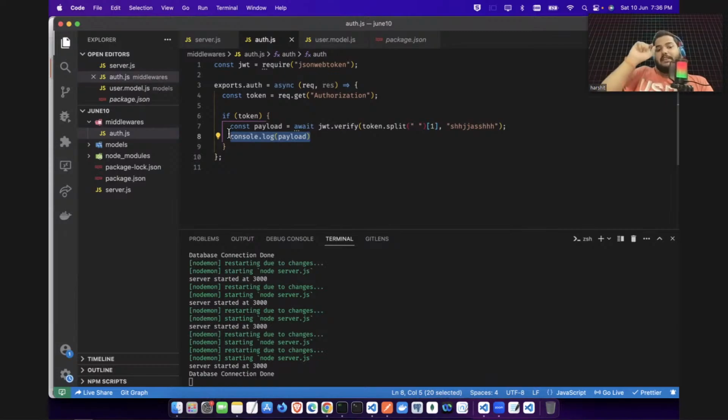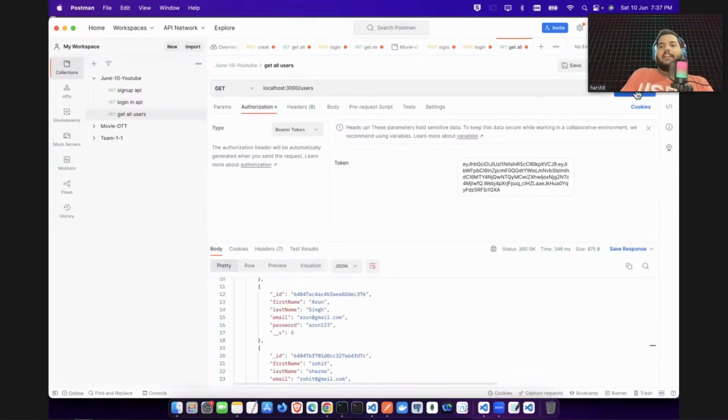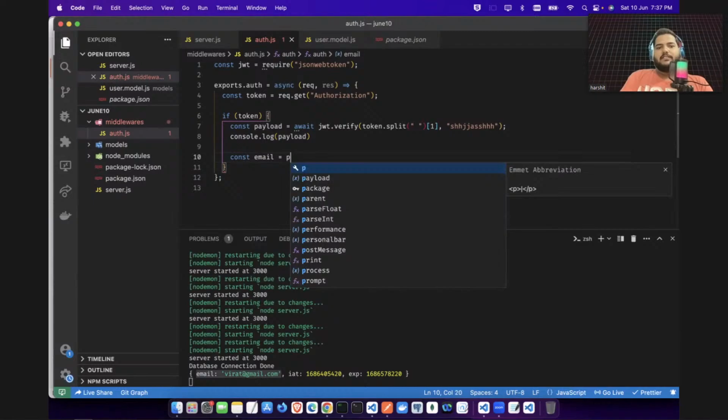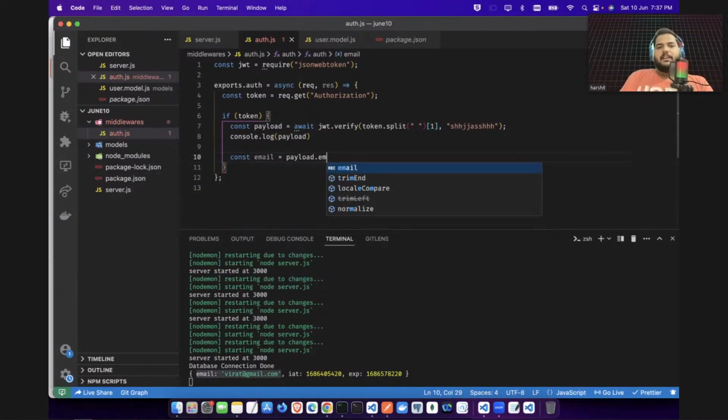Actually, it will be your email address. So if you now hit enter and send, you can see here the email address is coming. And there is other information also like the expiry time, and iat is also there. You just need this one here, right? Because you have created this token for this email address. Now this is very interesting. Now, if this email address is valid, how are you going to check? So first of all, you will say request, you can just grab this email address, let's say payload.emailAddress.